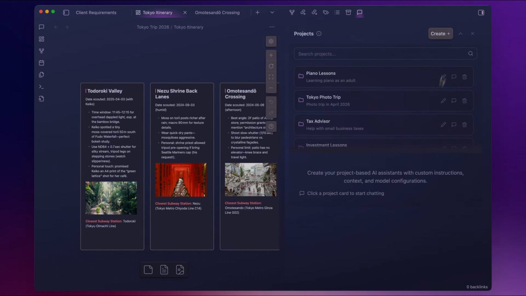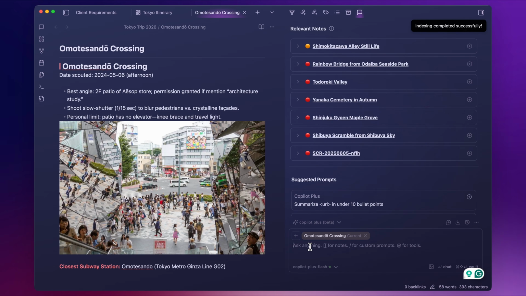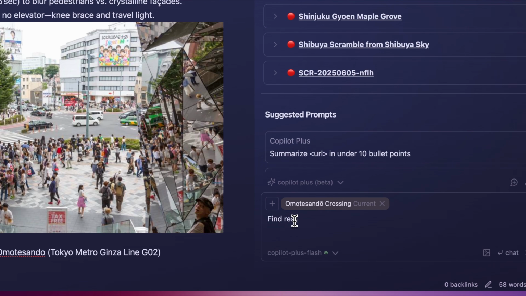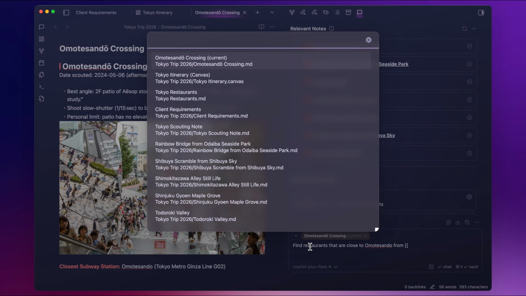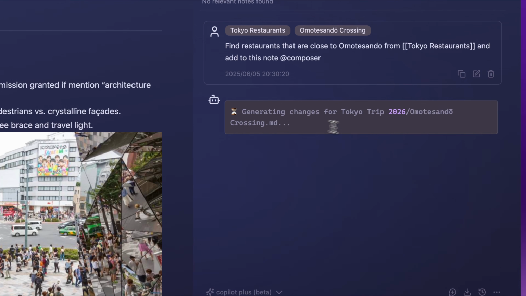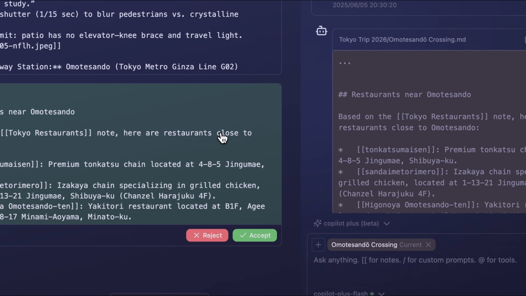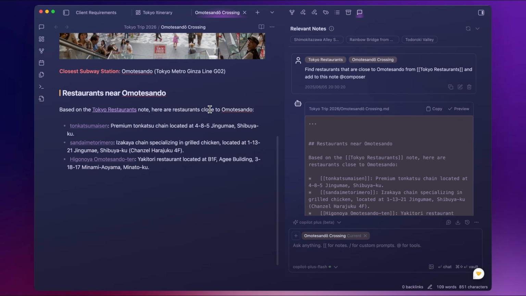Okay, I've been showing you how I used Composer in Projects mode. You can also use it in normal Plus mode. Here's an example. Find restaurants that are close to Omotesando from Tokyo restaurants and add it to this note. Very nice, it added the correct ones.